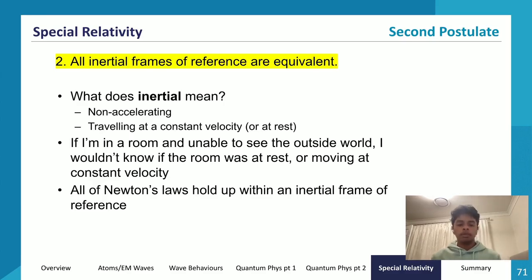The important thing here is that because I wouldn't be able to tell, that basically says that all of Newton's laws, so Newton's first, second, and third laws, hold up within an inertial frame of reference. So even if I was at rest or traveling at a constant speed, Newton's laws would still hold up. That is Einstein's second postulate.